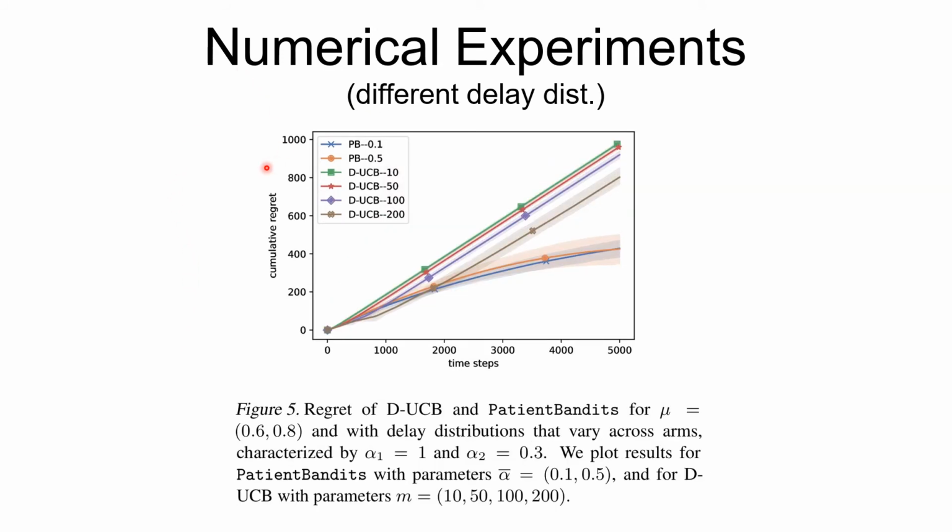In the second set of experiments, the delay distribution of both the arms is different. Here we obviously observe that the patient bandits algorithm has sublinear regret, whereas the DUCB algorithms have linear regret.